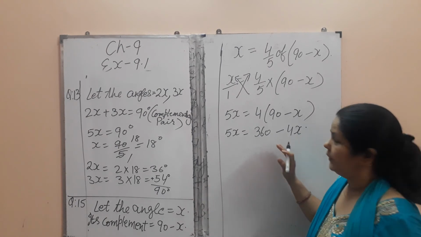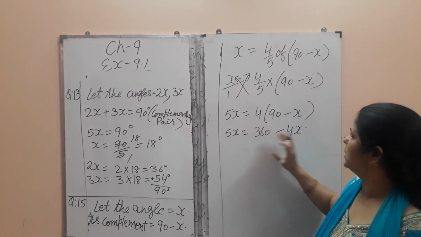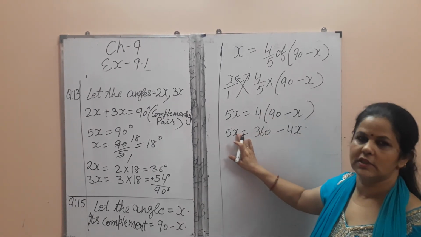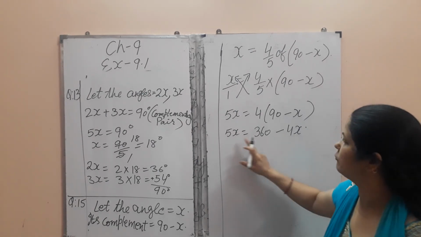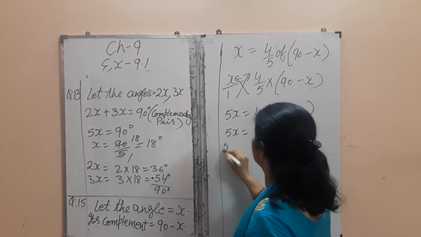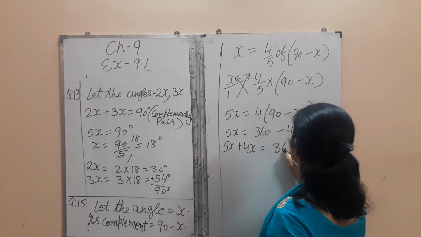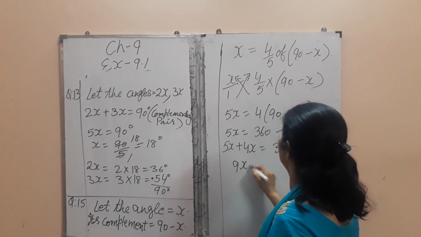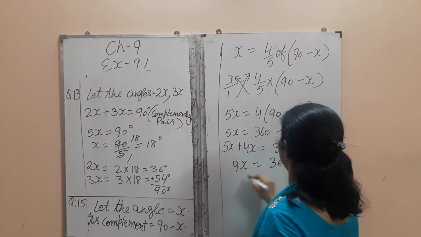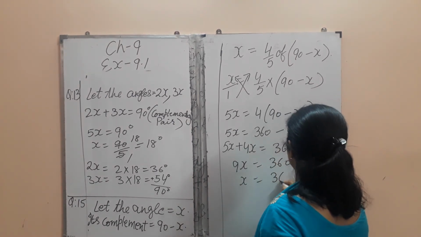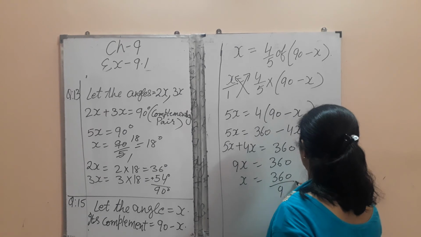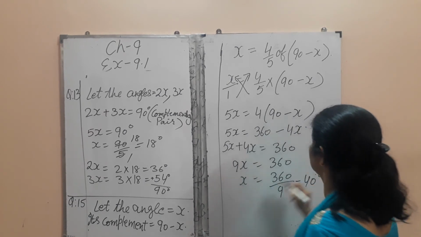Now the next step of solving the equation: x will go to the same side, so minus converts into plus. 5x plus 4x equals 360. 9x equals 360. x equals 360 upon 9, 40. 40 degrees is the answer.